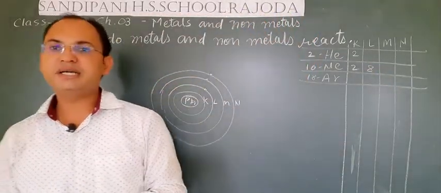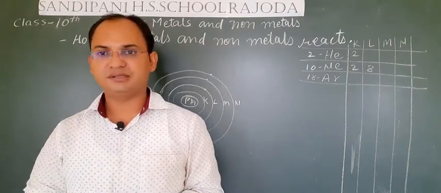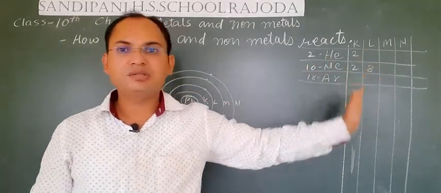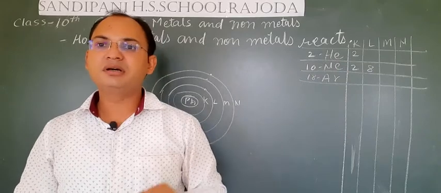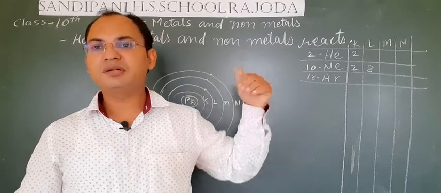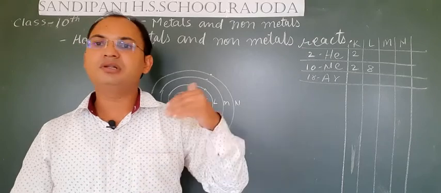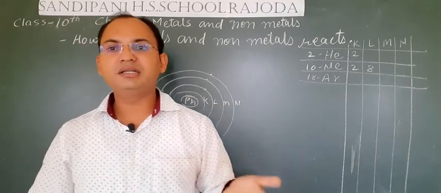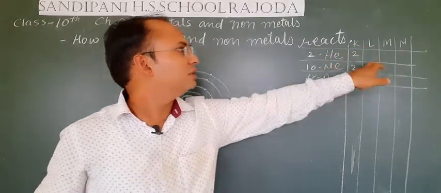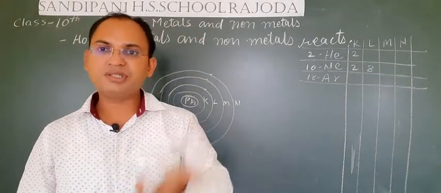As you know students, in order to get stability, an element needs a stable configuration. Stable configuration means 8 electrons in the outermost shell. If any element has 8 electrons in its outermost shell, it is considered very stable. It need not lose or gain electrons. In neon, the L shell has 8 electrons, so it is stable.